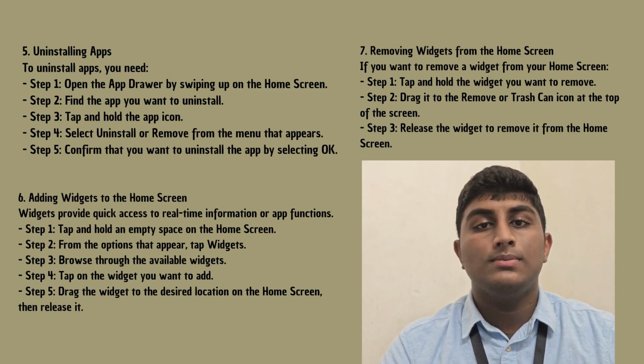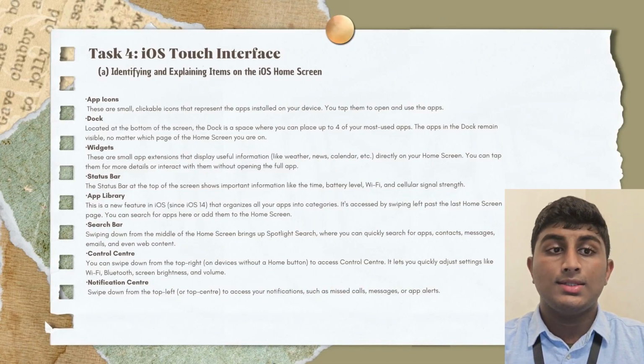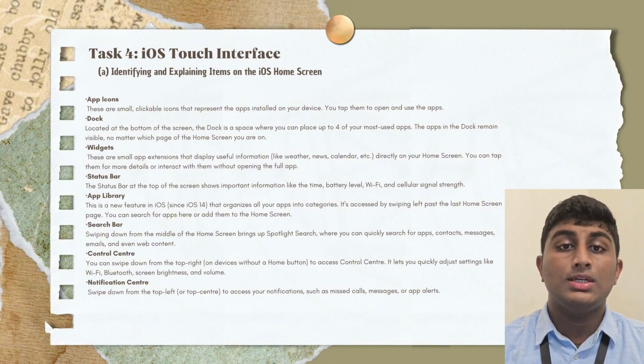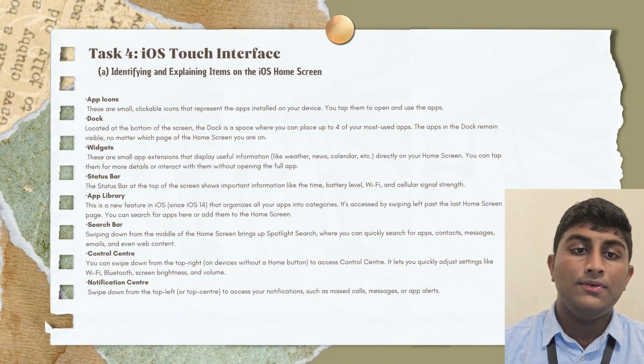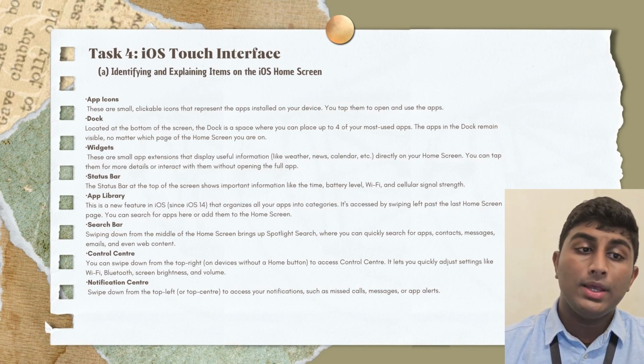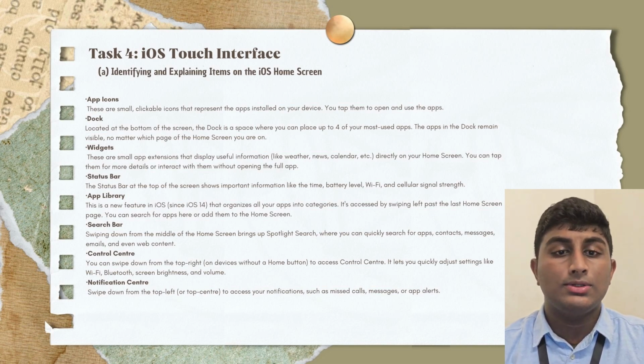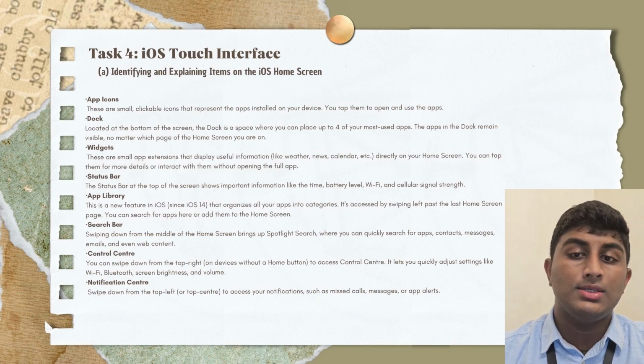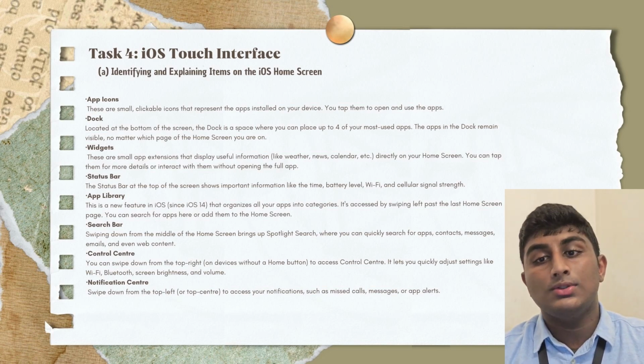Alright, the last task, task 4, which is the iOS touch interface. It asks to identify and explain the items on the iOS home screen. So the first one will be app icons. These are the small clickable icons that represent the apps installed on your device. You can tap on them to open and close.